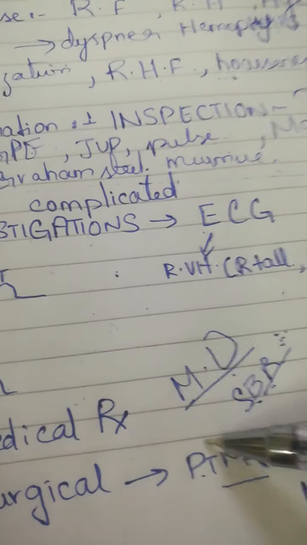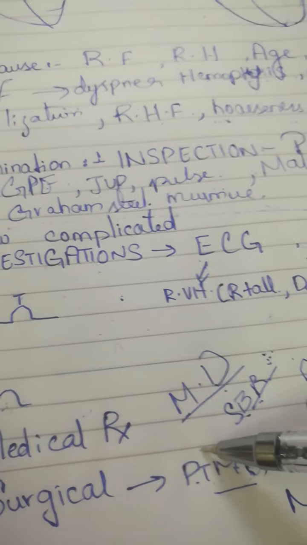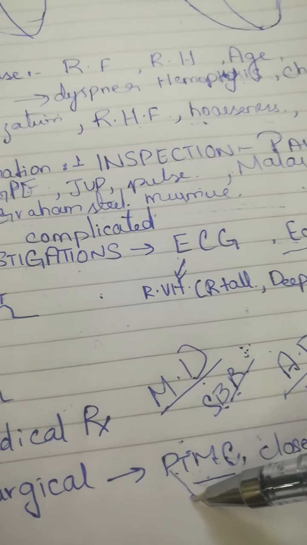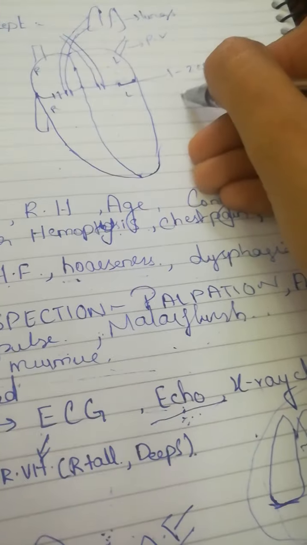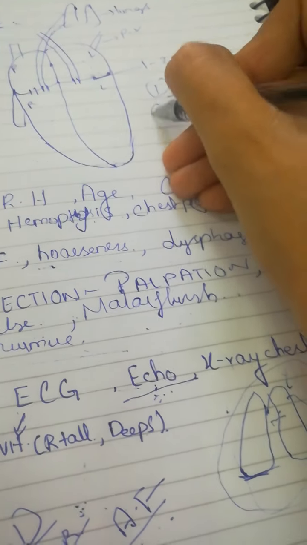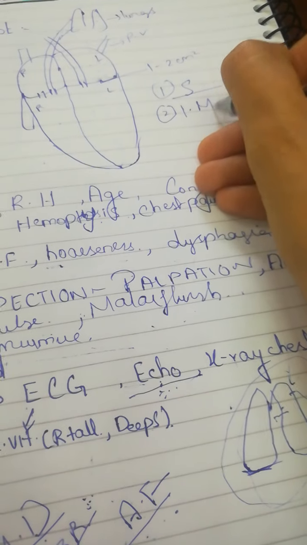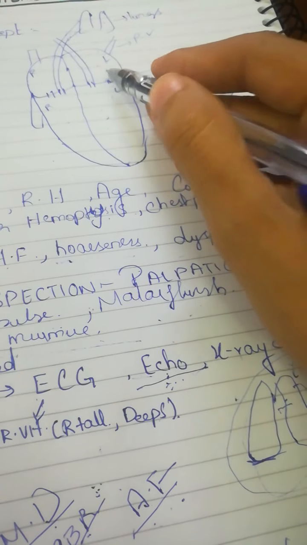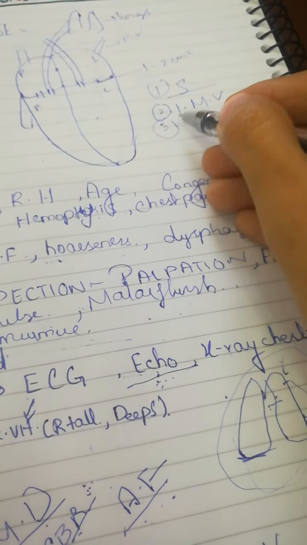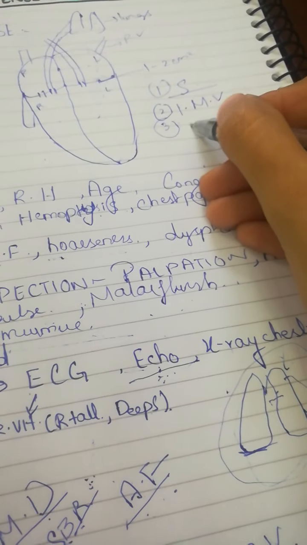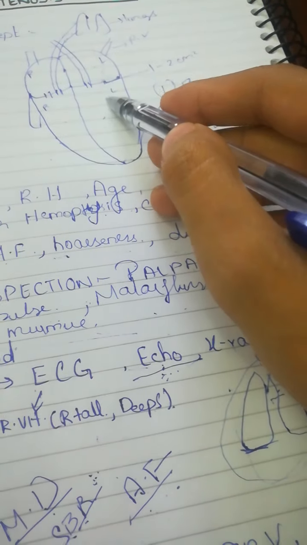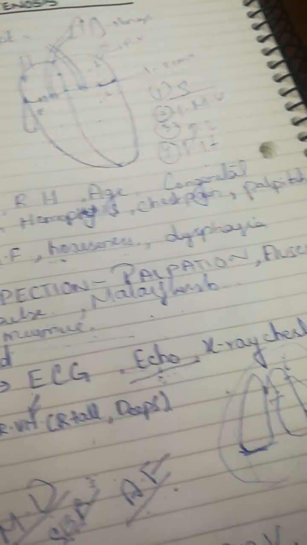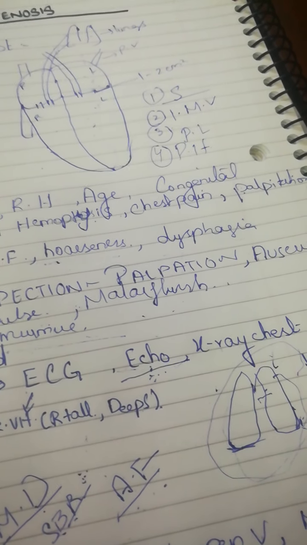There is a certain criteria for PTMC. If the person does not fulfill the criteria, he or she cannot undergo PTMC. What is the criteria? Number 1, the patient should be symptomatic. Number 2, the patient should have isolated mitral valve stenosis. There should be no regurgitation, meaning the blood should not flow back from the left ventricle into the left atrium. Number 3, the patient should have pliable leaflets, meaning the valve should not be calcified. The patient should not have developed pulmonary hypertension. These are a few criteria that a patient must fulfill before undergoing PTMC.